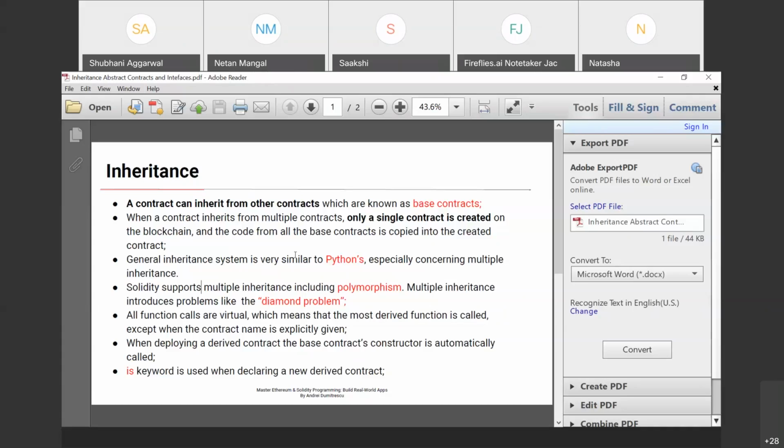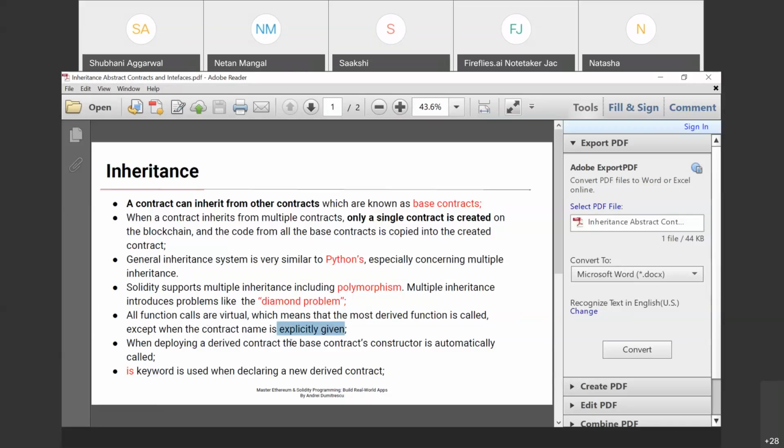In a similar way, in smart contracts, we inherit contracts. Solidity supports multiple inheritance, including polymorphism. Multiple inheritance introduces problems like the diamond problem, which we will discuss later. All function calls are virtual, which means that the most derived function is called, except when the contract name is explicitly given.